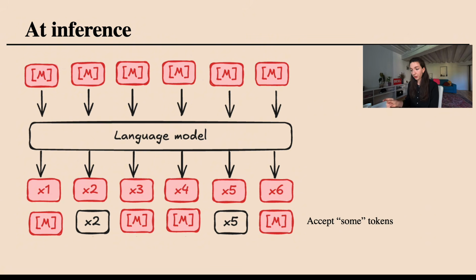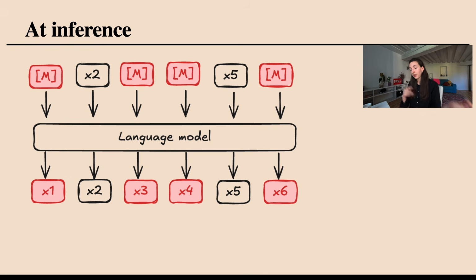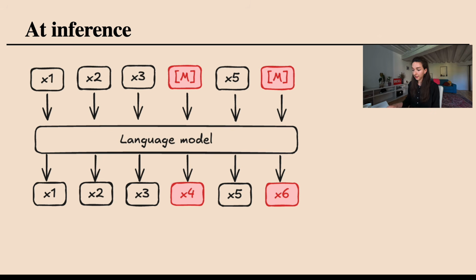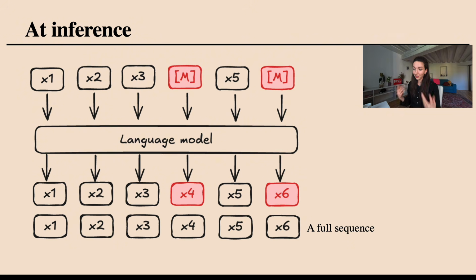We fix these tokens, either by sampling or by greedily taking the most likely token. We take this partly denoised sequence, pass it again through the architecture, get the probabilities again, fix certain tokens again, and repeat until we end up with a full sequence.